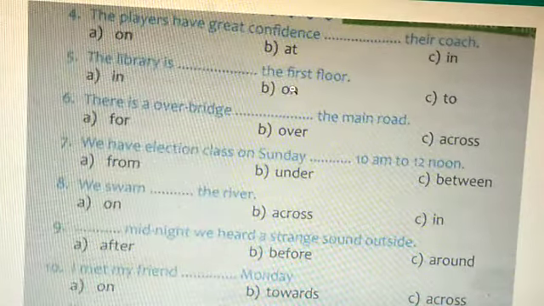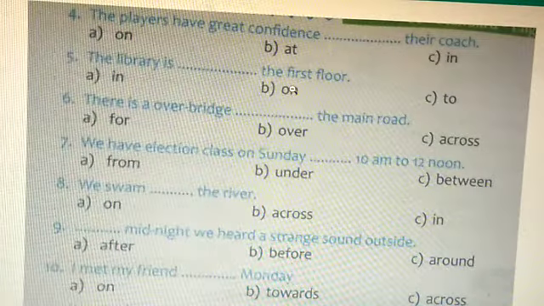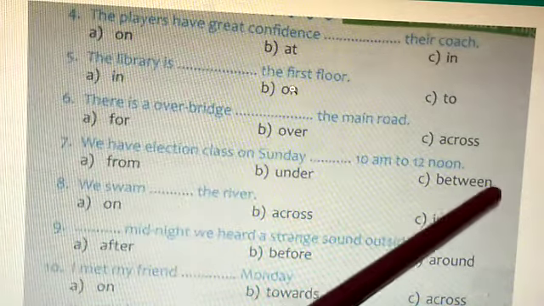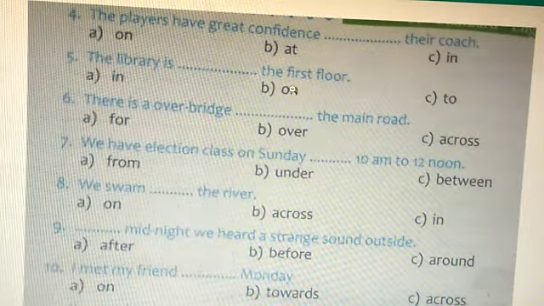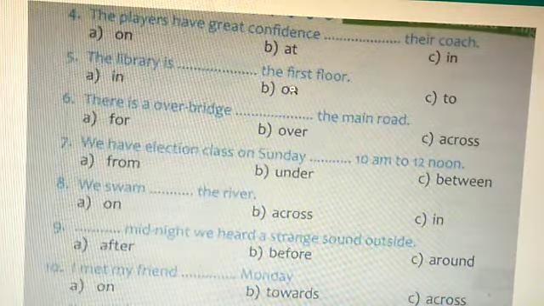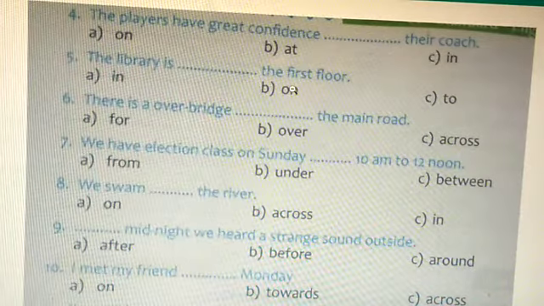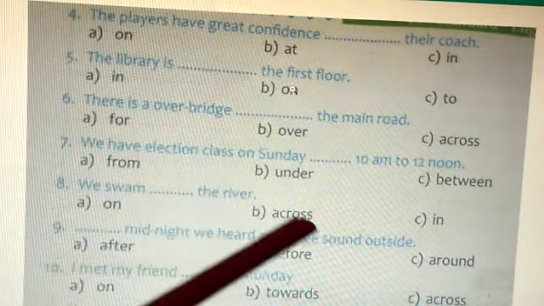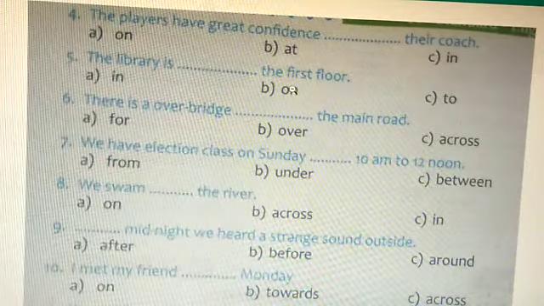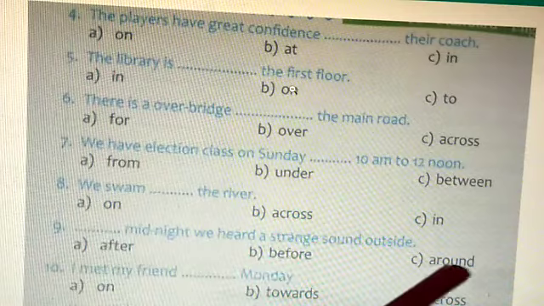Seventh one, we have election class on Sunday from 10 a.m. to 12 noon. Option A. Eighth one, we swam across the river. Option B. Ninth one, around, option C, around midnight we heard a strange sound outside. 10th one, I met my friend on Monday.